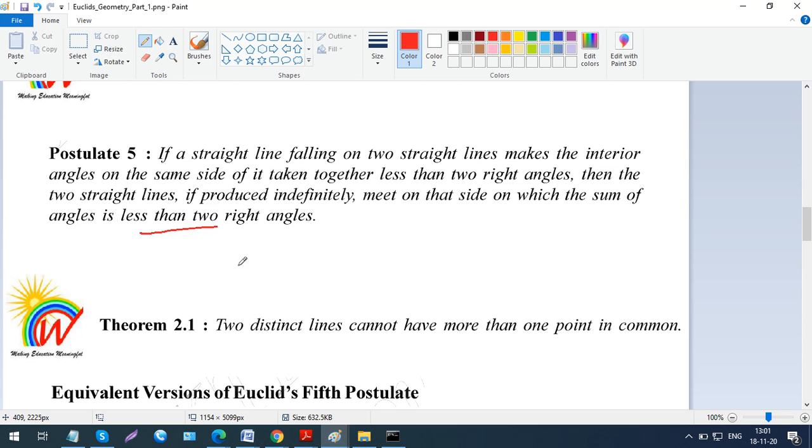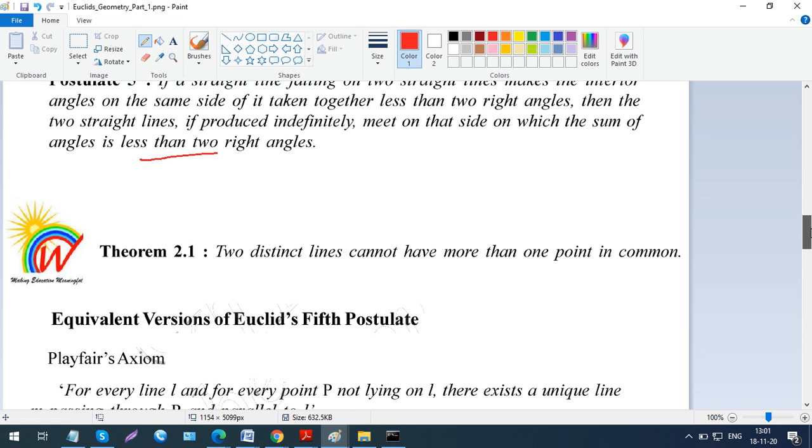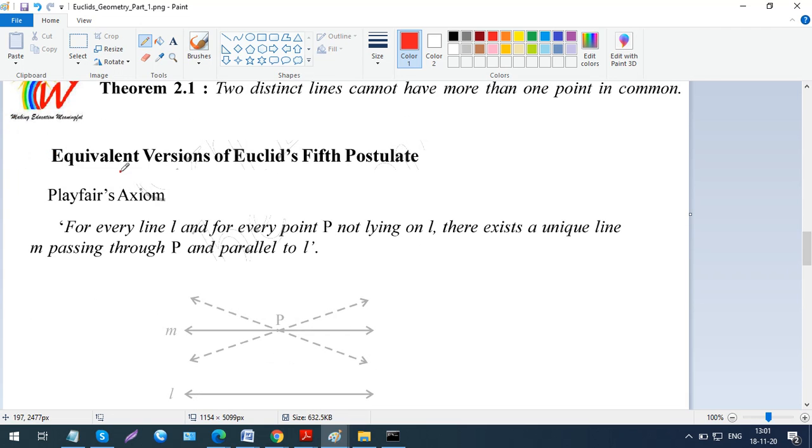Now I'll explain this; there are two better ways to understand it. You can come to this equivalent version of Euclid's fifth postulate. Since it looks very complicated, there are two equivalent ways they have given. The first one is called Playfair's axiom. It says: for every line L and for every point P not lying on L, let us say there's one line L, and there's a point somewhere not lying on L. Let's say there's a point over here. There exists a unique line M passing through P and parallel to L.